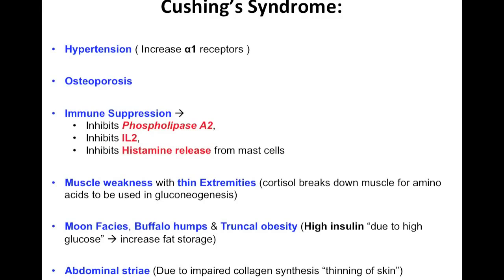We said that cortisol causes increase of glucose. So if you have increase of glucose, you're obviously going to have high insulin. Okay, so if you have high insulin, the insulin will actually cause fat storage. Okay, so that's why these people have those buffalo humps. That's why their face is round like a moon, and they have trunk obesity. Another thing it does, it causes abdominal striae, which is due to impaired collagen synthesis. So you have thinning of skin. So these are pretty much stretch marks that you can see in some individuals.